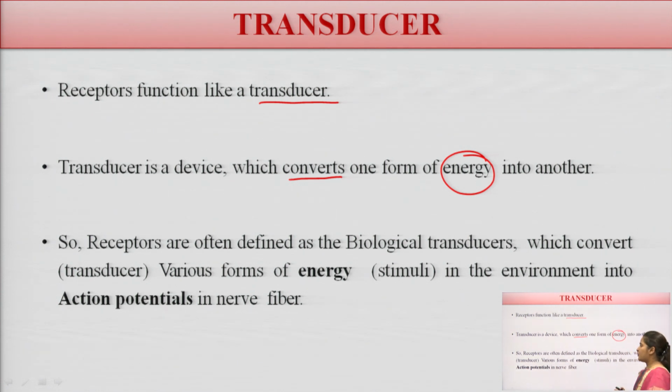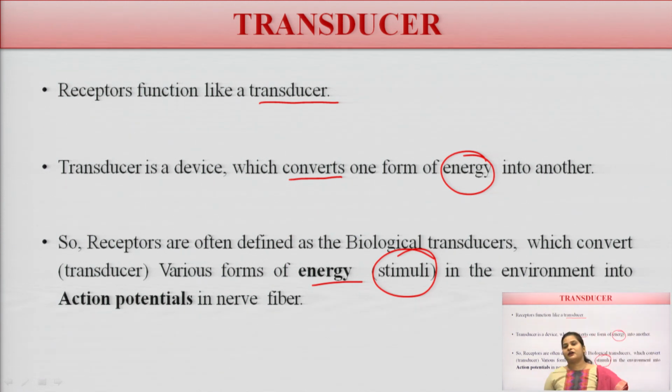So receptors are often defined as biological transducers which convert the various forms of energy, known as stimuli, in the environment into another form of energy, which is known as the action potential.